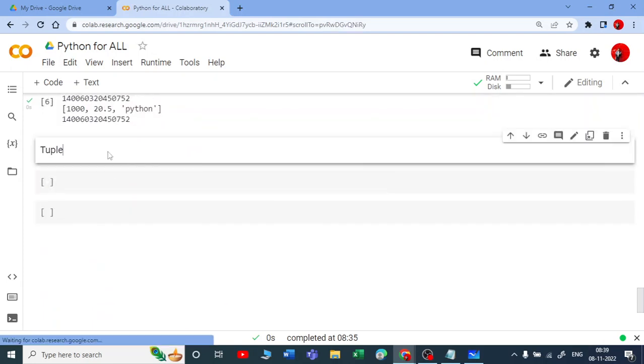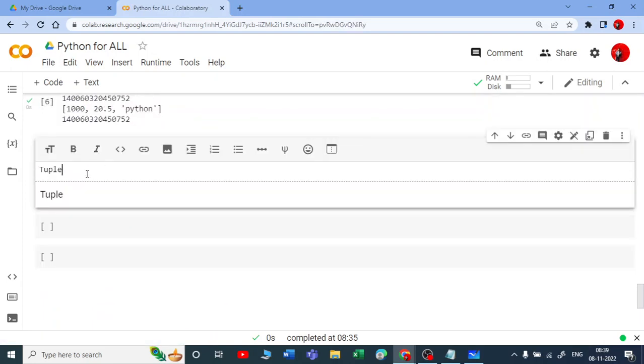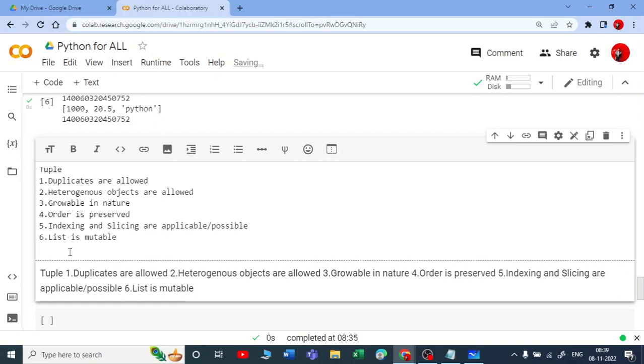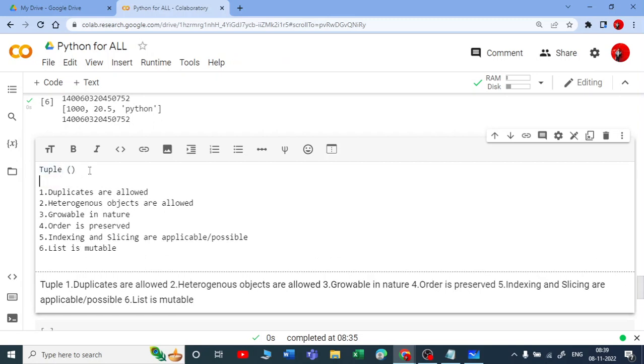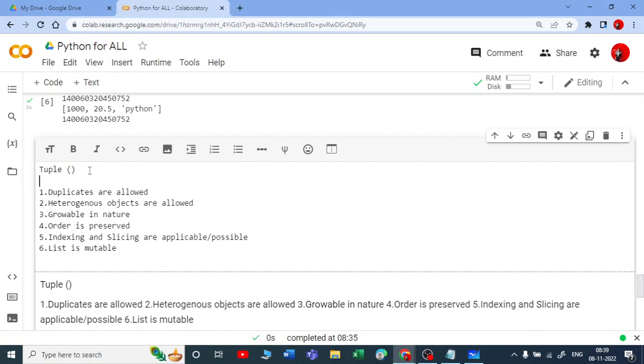When I always refer to tuple, tuple is exactly what list does, but tuple is denoted in this way, like a parenthesis bracket, and so it has exactly the same features as list. Same features means duplicates are allowed, heterogeneous objects are allowed, it is growable in nature, order is preserved, indexing and slicing are also applicable and possible.